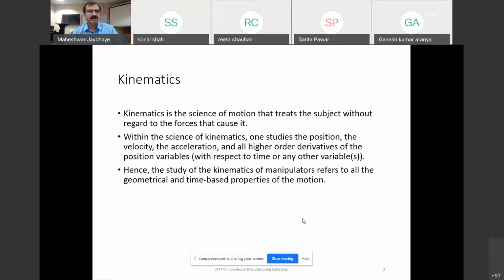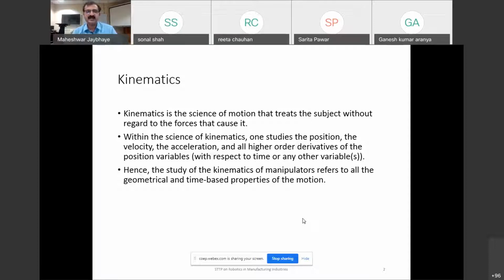So the drive motion, the positioning, at what speed it is moving or at what pace it is running, all of it has to be studied. And that study which correlates its movement, motion, you are treating as a kinematic study of the robot system.